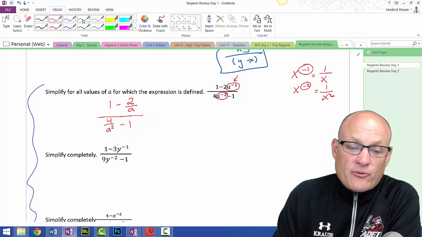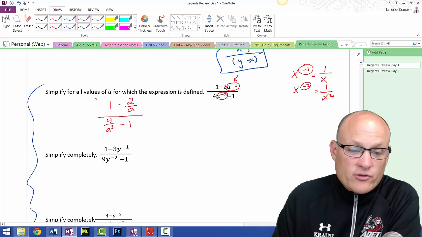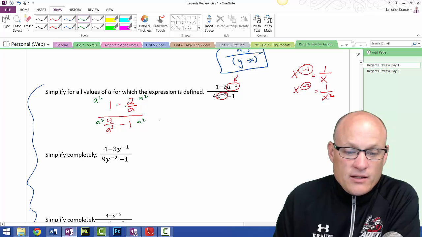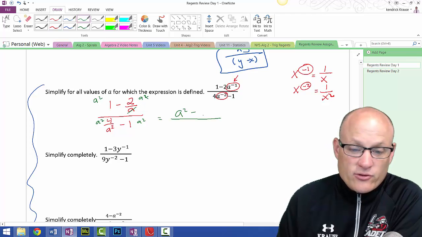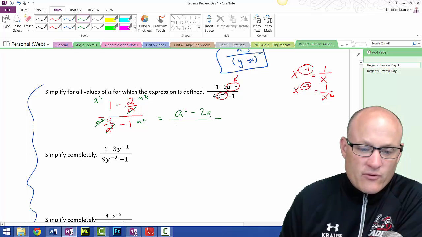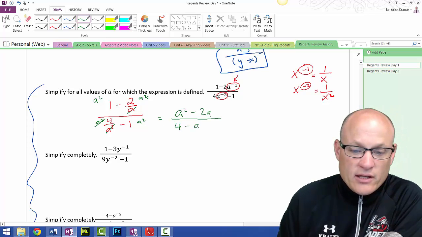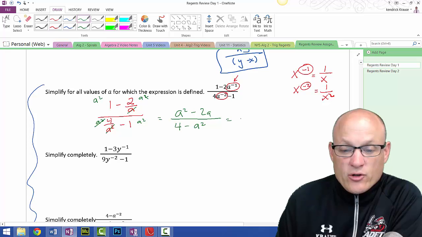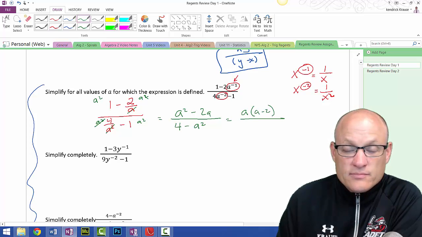Now it's just like before. Common denominator is a squared, so I'm going to multiply everything through by a squared. In the numerator, I get a squared minus, one of these a's cancel, 2a. These cancel, and I'm left with 4 minus a squared. In the numerator, I can take out an a, and I'm left with a minus 2.